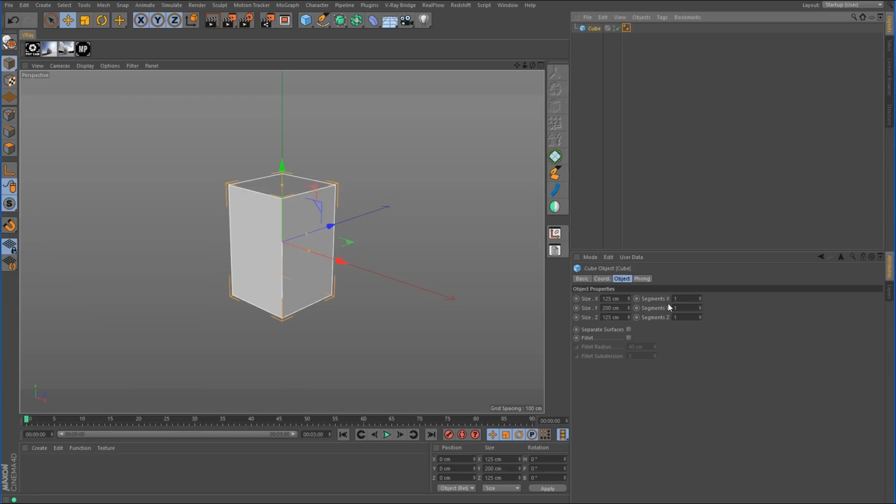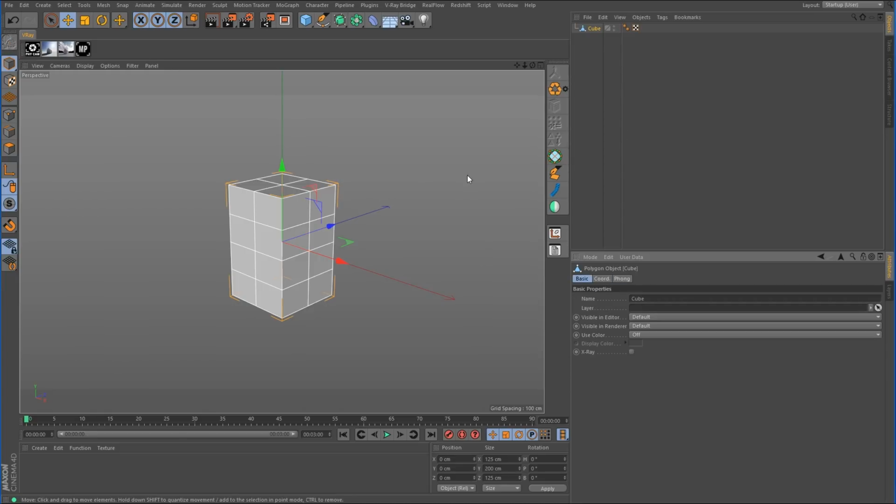So I'm going to add the segments for X, Y, and Z. By default, they're already set to 1, so I'm just going to take it up to 2. That looks okay, but I'm going to need 2 more in the Y value, not the horizontal. So something like that I think will be okay. Go ahead and make that editable.